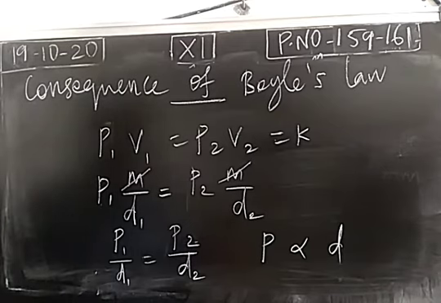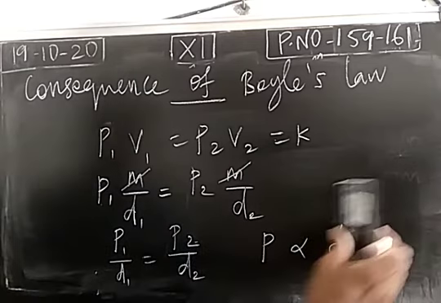Using Boyle's law, we derive one more relationship, that is, pressure and density are directly proportional. When volume decreases, pressure increases, so that density will also increase. Okay, so this is the consequence of Boyle's law.